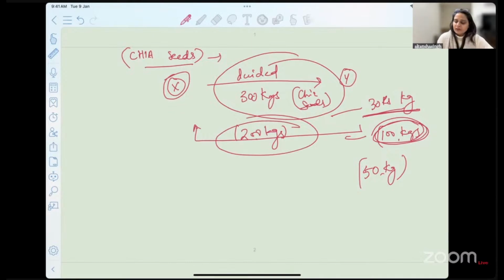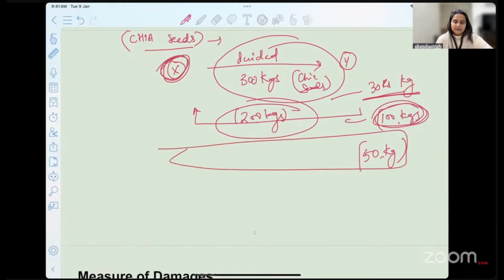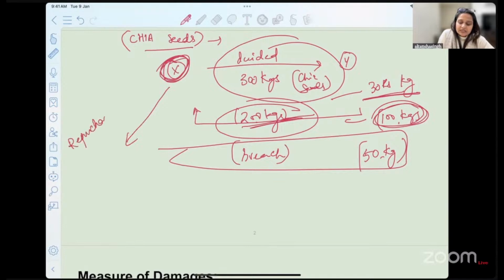Now, when he does so, what will be the remedy available to X? What is the compensation that X can ask from Y in a situation like this? Is there a breach? Yes, there has been a breach, right? He has not delivered the promised amount of chia seeds. Now, in addition, what will happen if X actually has to go and repurchase these 100 kgs of chia seeds from somebody else?